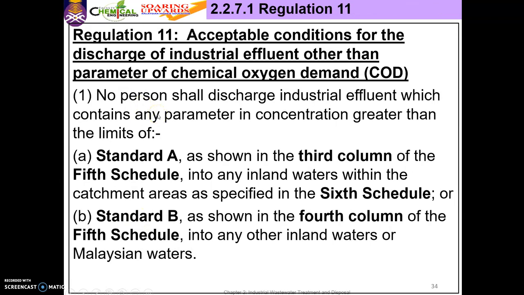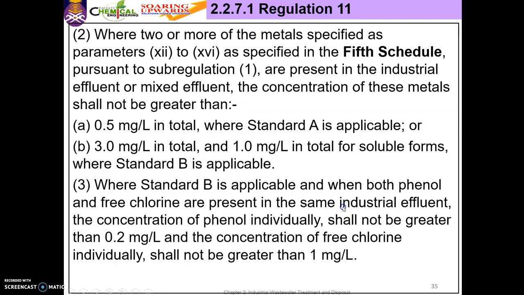So again, this is regulation 11. Acceptable conditions for the discharge of industrial effluent other than parameter of chemical oxygen demand. So selain pada COD, semua dalam regulation 11, dalam 6th schedule, and then dalam 5th schedule.